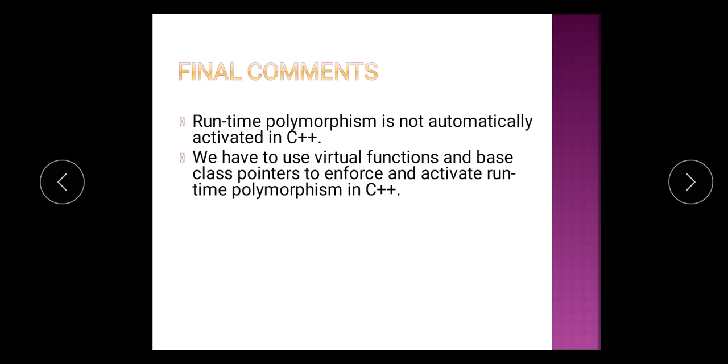So here we come to the final conclusion that runtime polymorphism is not automatically activated in C++. If we want to activate it or use it, we need to take help of a virtual function as well as a base class pointer to point to the derived class object. With the help of these two concepts, we can achieve runtime polymorphism in C++.